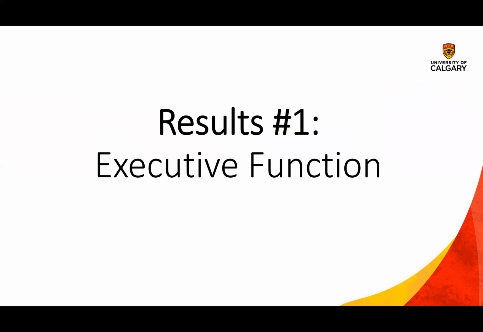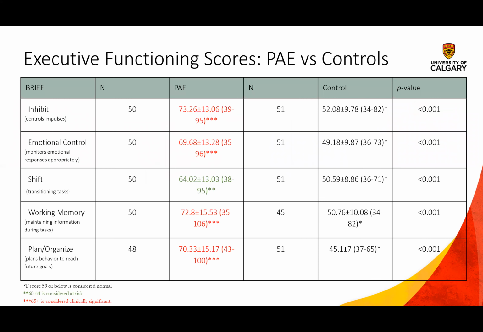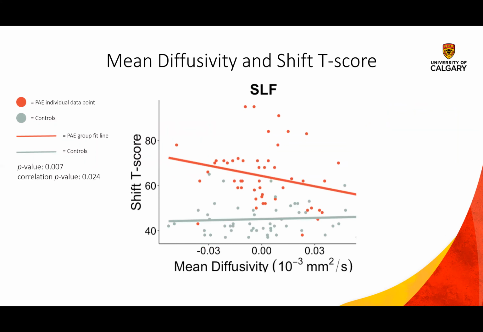For results, we begin with executive functioning. So we can see here that the PAE group had worse scores compared to the controls, demonstrating that they had worse executive functioning. And for relationships with the brain, there was a significant group-brain interaction for executive functioning, where in the PAE group, scores were negatively correlated with MD, but not in controls.